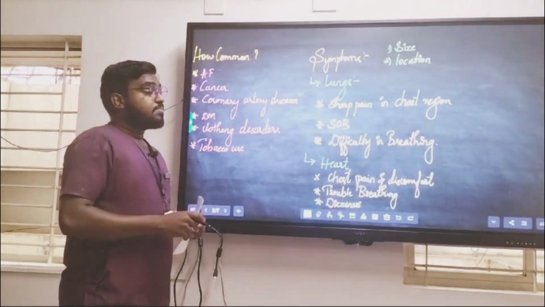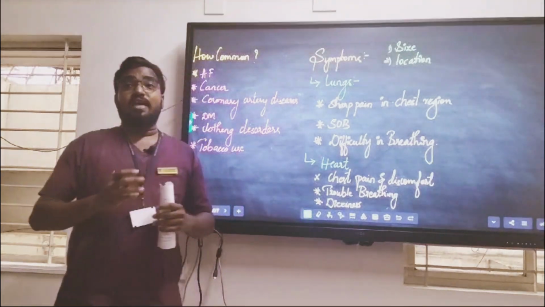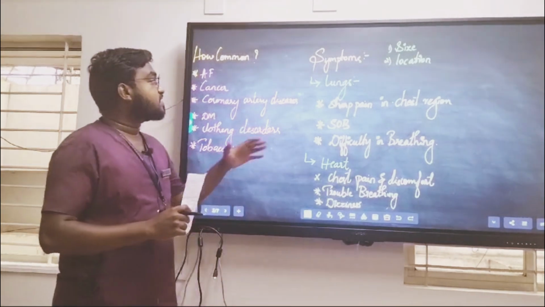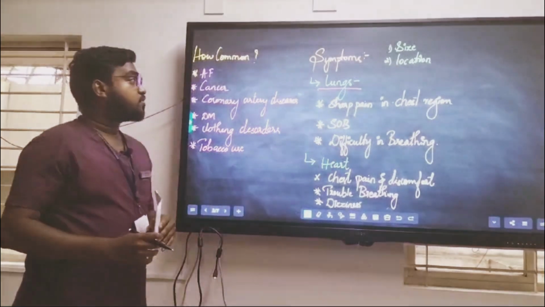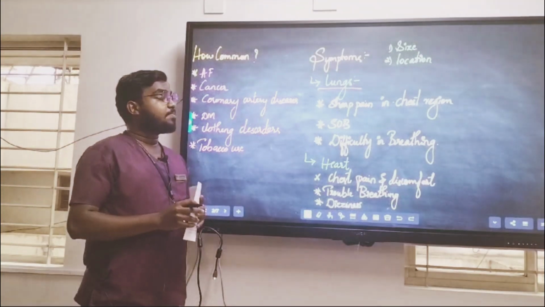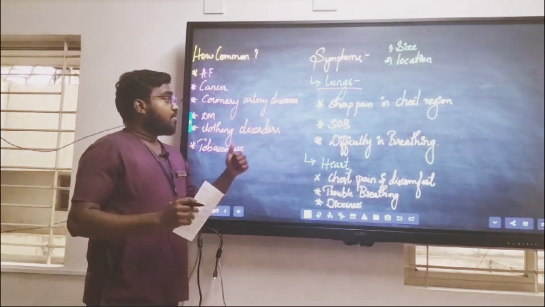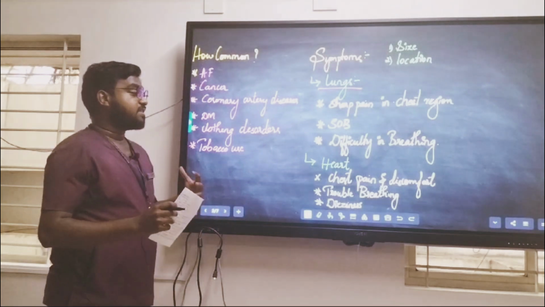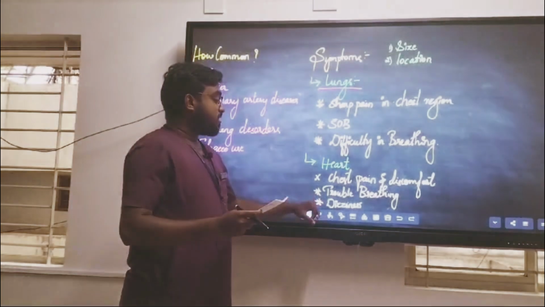Next, coming to the symptoms. Symptoms we basically categorize based on the size and the location. First, coming to the lungs: if the thrombus is there, the patient experiences a sharp pain in the chest region, shortness of breath, and difficulty in breathing. When it is in the heart region, there is chest pain and discomfort, trouble in breathing, and dizziness.